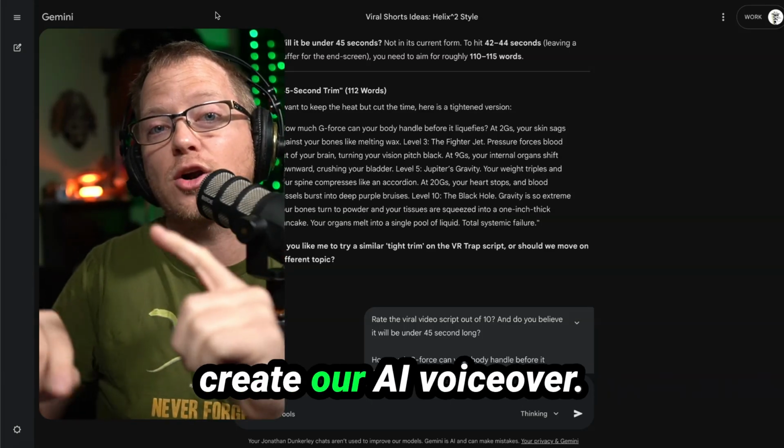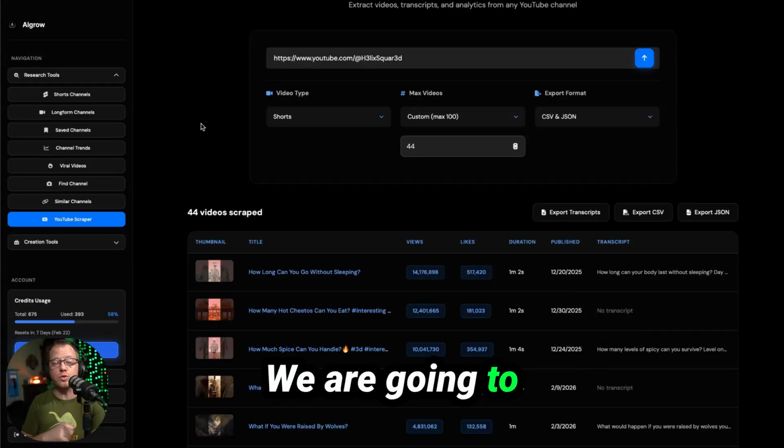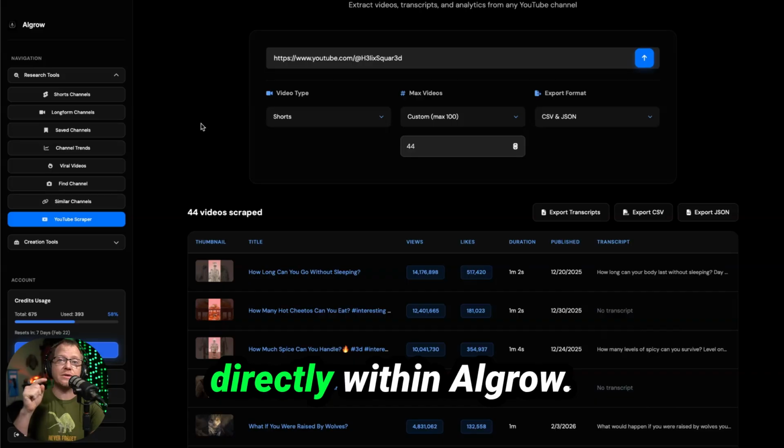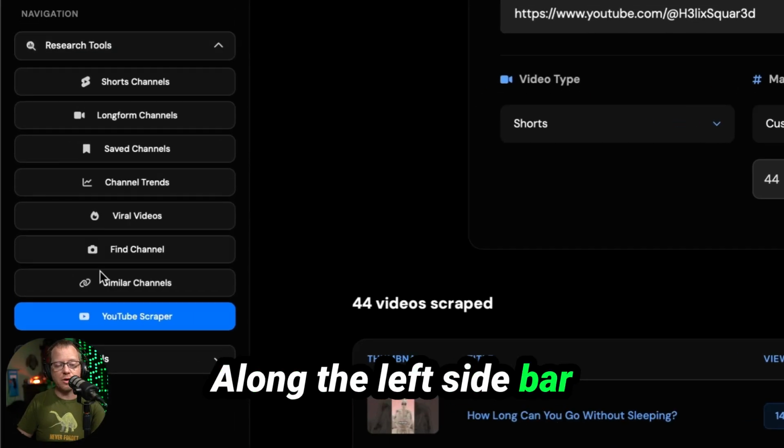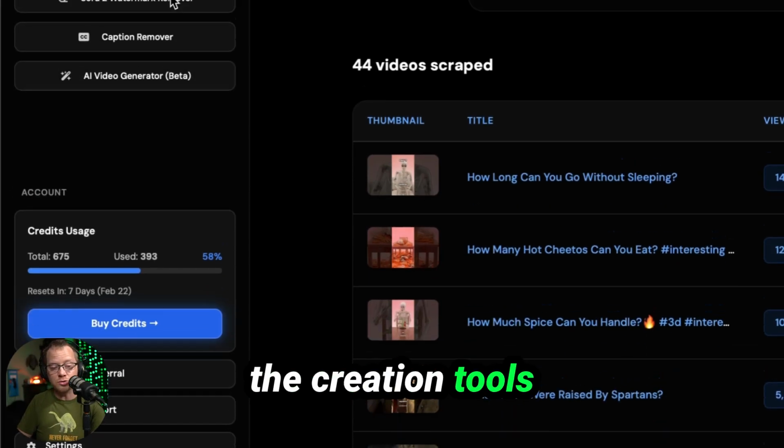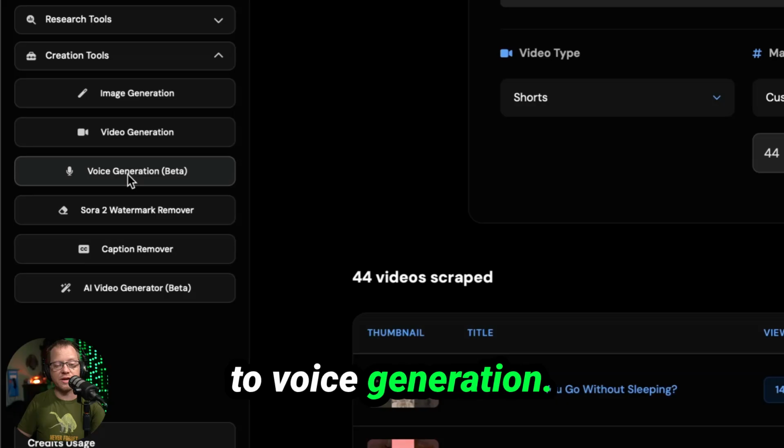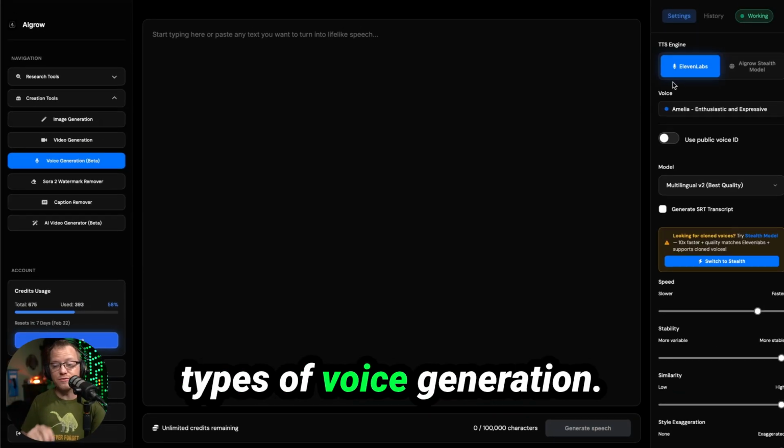Next, we need to go create our AI voiceover. We are going to generate our AI voice directly within Algrow. Along the left sidebar, we would come down to the creation tools and we would come over to voice generation. Algrow has two different types of voice generation.